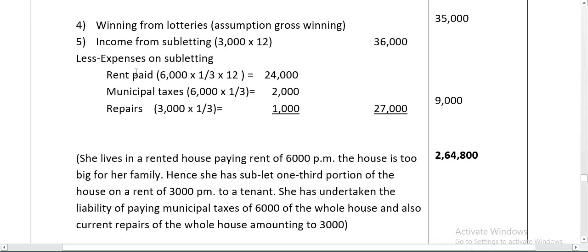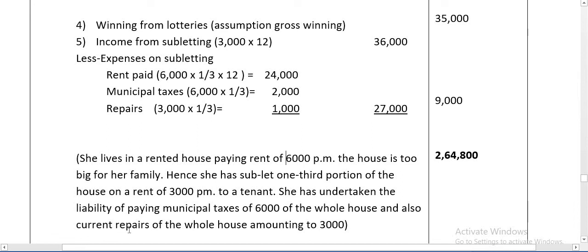They won't give it directly in the problem. So rent paid means the entire house rent is 6,000, but we need the sublet portion rent. How much portion has she given to the subletter? That amount is to be considered. So 6,000 into one third into 12, 24,000. Minus municipal tax she has paid. She has undertaken the liability of paying the municipal tax of 6,000. So 6,000 is the entire house municipal tax, but we require only the sublet portion municipal tax. So 6,000 into 1 by 3, 2,000.